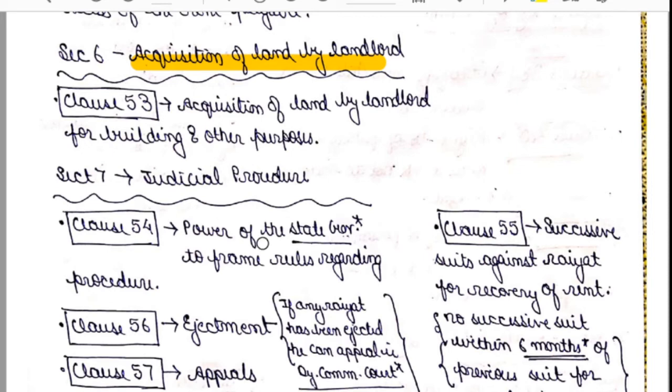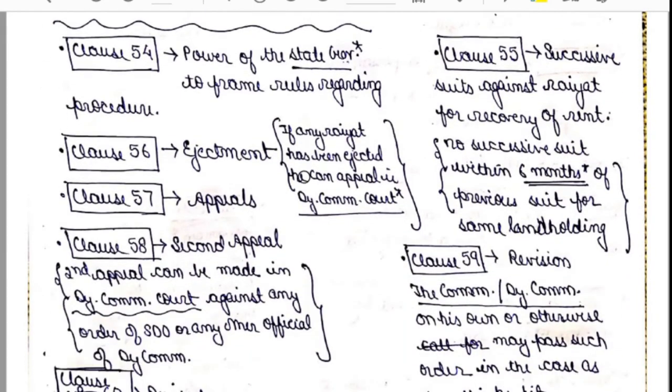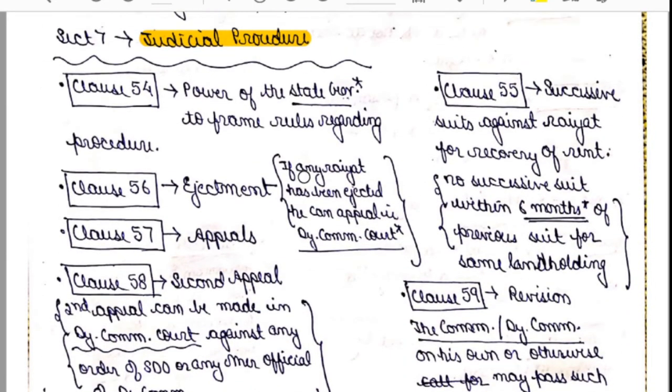Now let's move to section number 7. Section number 7 talks about judicial procedure related to the SPT Act. It consists of clauses from clause number 54 to clause number 63.